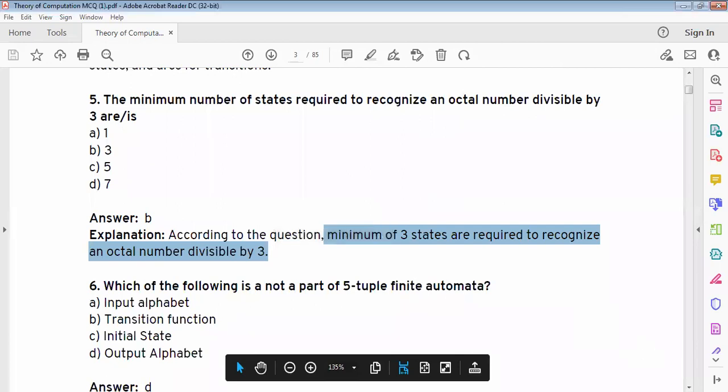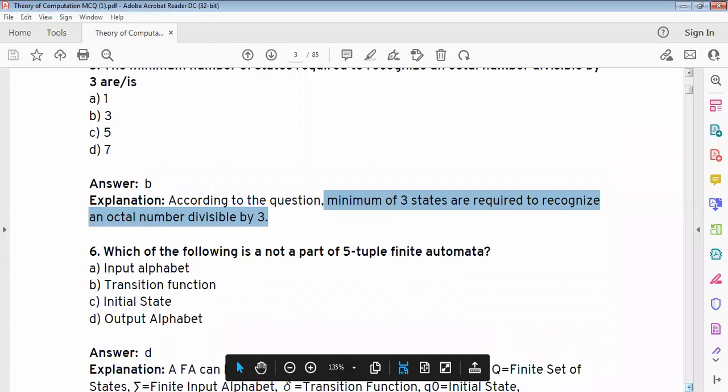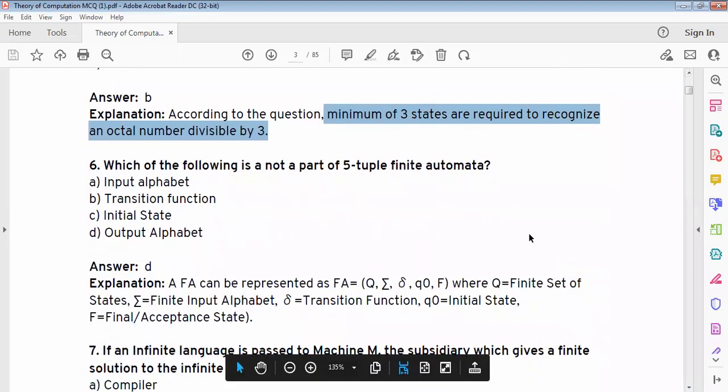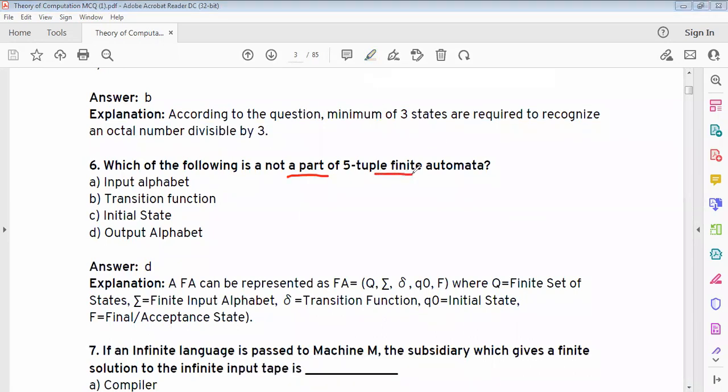Which of the following is not a part of a 5 tuple finite automata? Input alphabet, transition function, transition state, output alphabet. Option B is there, output alphabet.